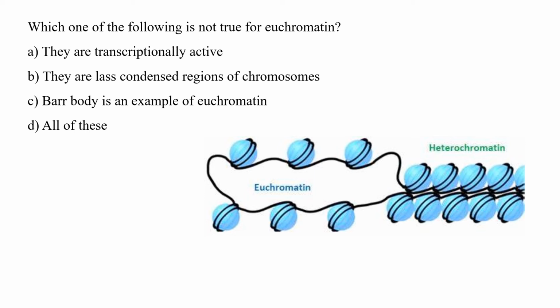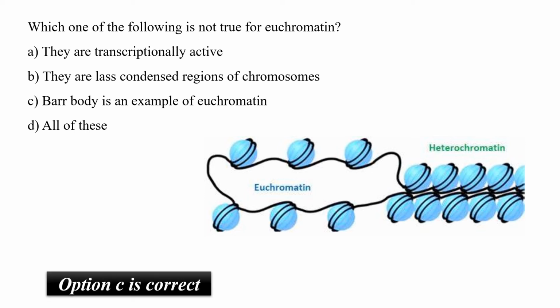Now, as far as bar body is concerned, it is a heterochromatin and tightly packed type of chromosome, whereas the functional X chromosome is covered by euchromatin. So, functional X chromosome is a euchromatin, while bar body is an example of heterochromatin. So, option C is the correct answer. But here is the trick. If we say all of these, that is also not correct for euchromatin. Think about it.